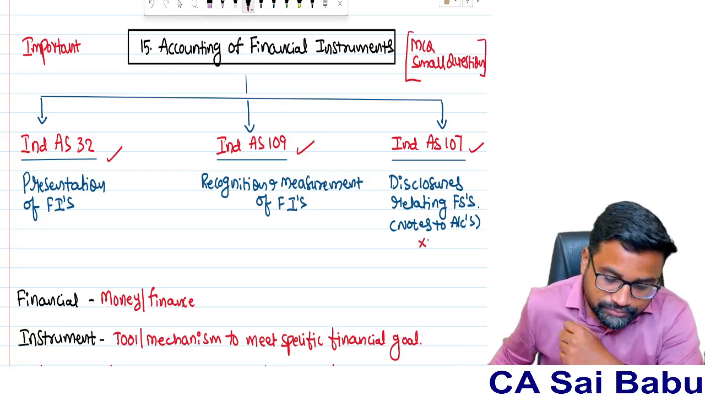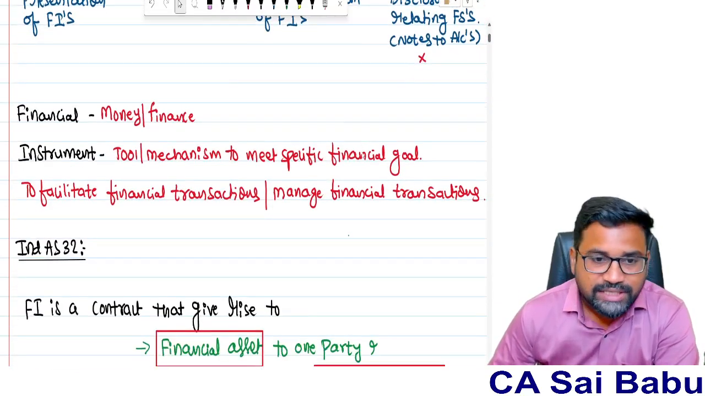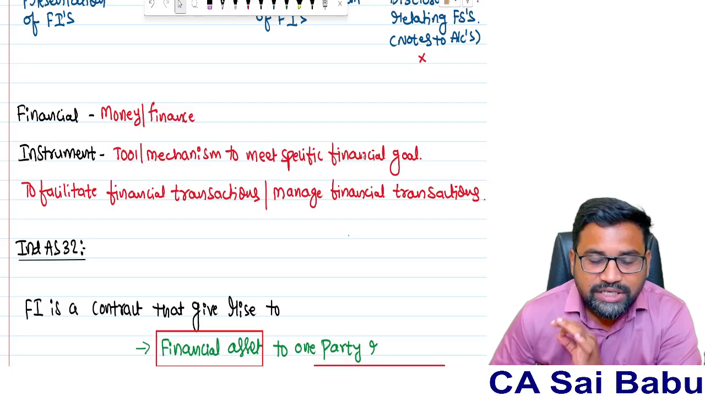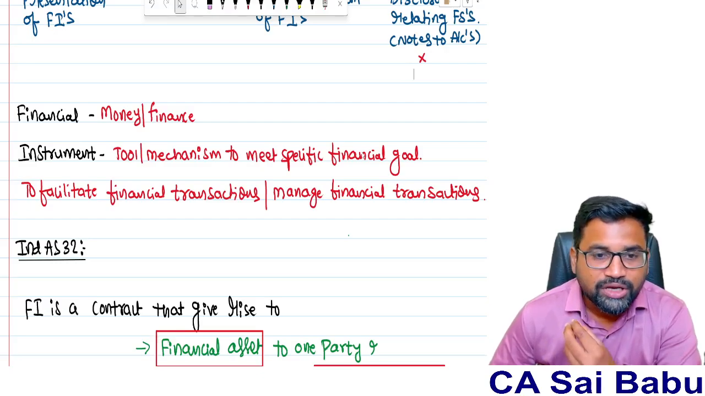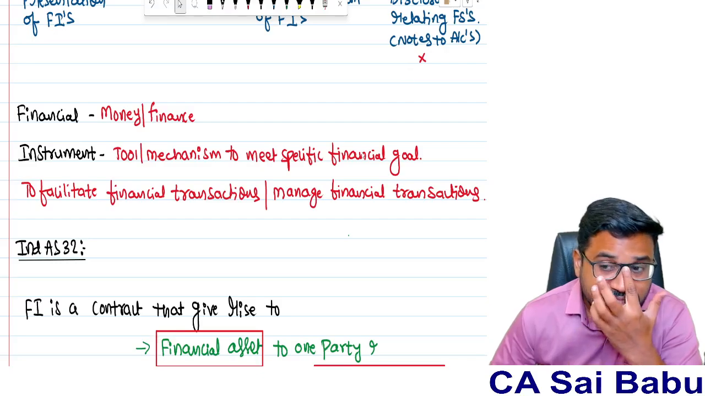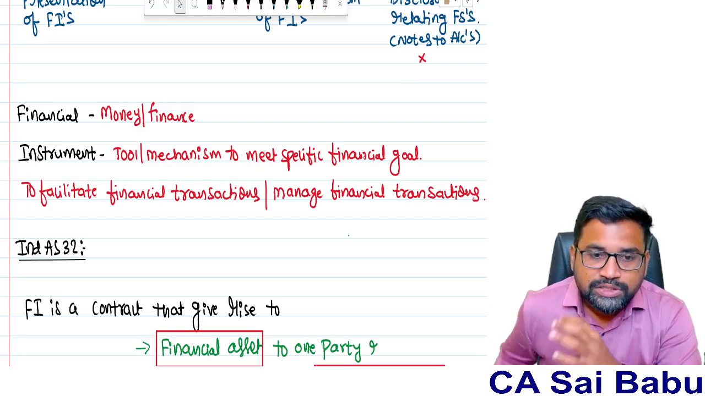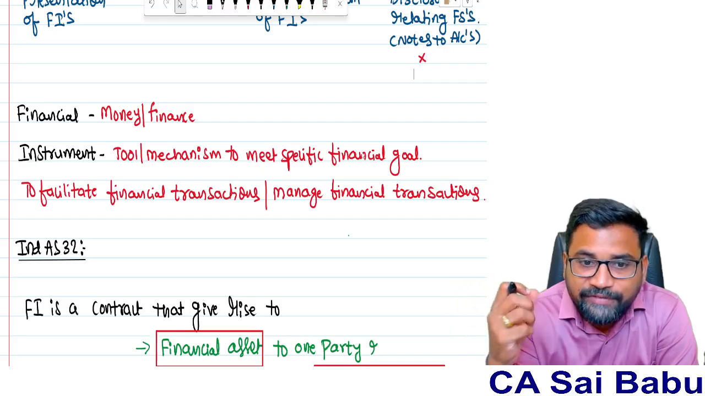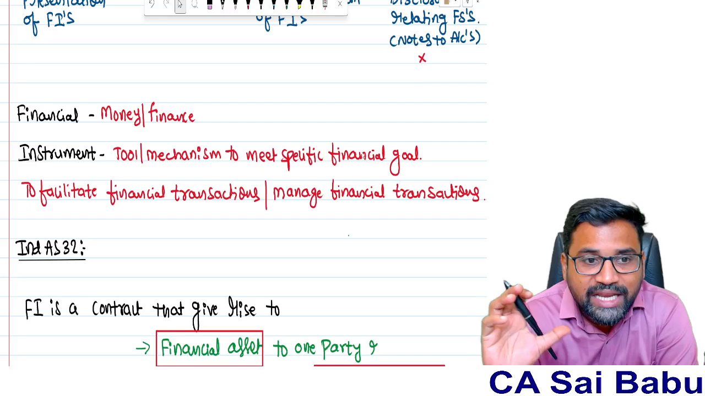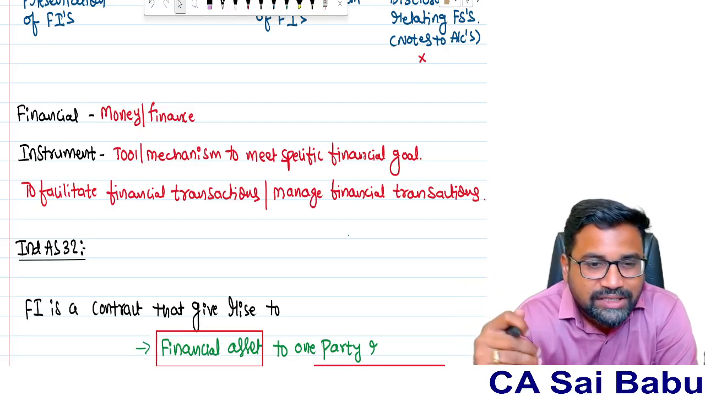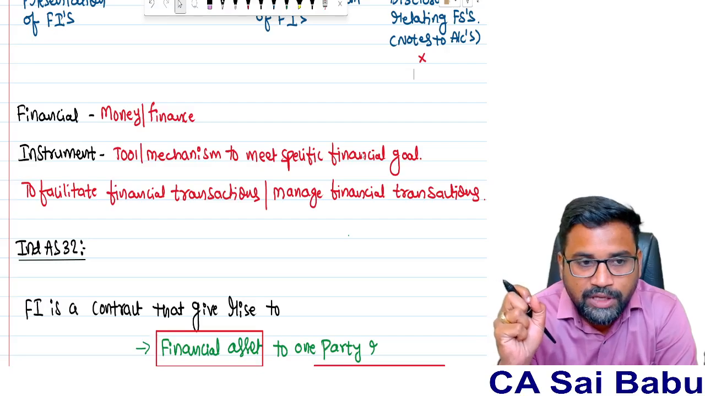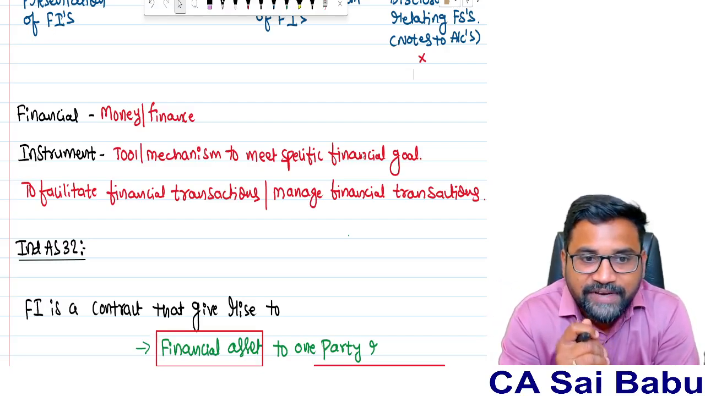So first of all, what is a financial instrument? See, financial is one word, instrument is another word. Usually the word financial is related to money, finance. When we talk about money or finance, we use the word financial. Instrument means a tool which is created to achieve a specific purpose. So to achieve specific financial goals, or to facilitate or manage financial transactions between the parties, generally they create certain kinds of instruments. Those are technically called financial instruments. But this is a layman's way of understanding what a financial instrument is.